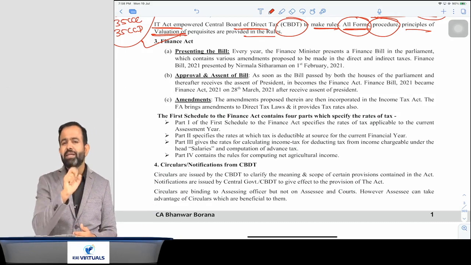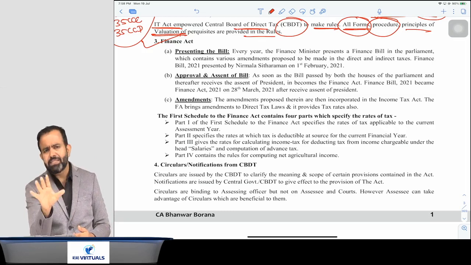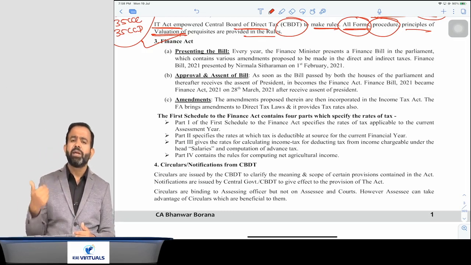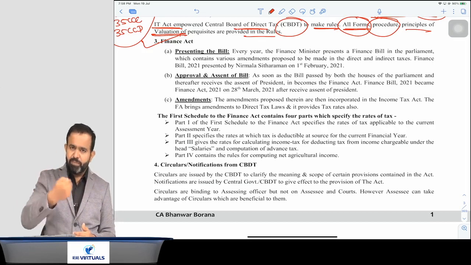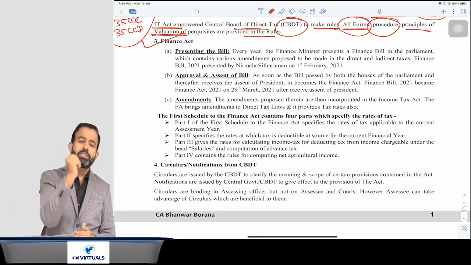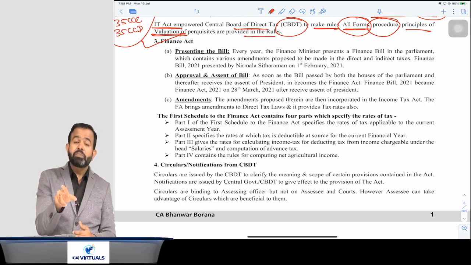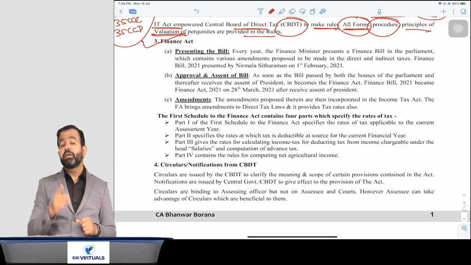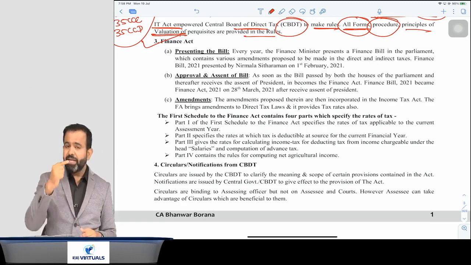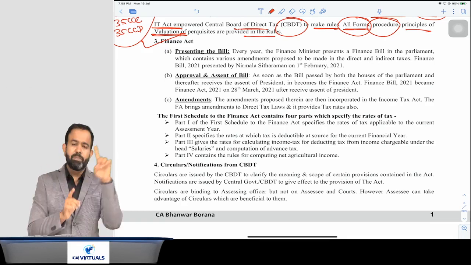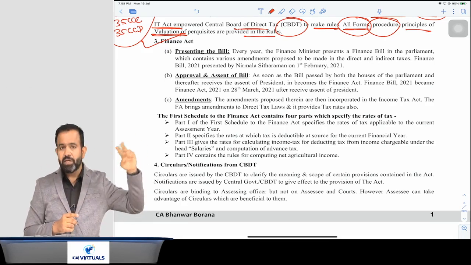Now why did they make the change? There is one reason. Mostly, whatever amendment is made in the budget is applicable from 1st April. But what happened? Suppose they presented the budget on the last day of Feb. Many times, what is the procedure? First they will present the budget in the Lok Sabha, the lower house, and the Rajya Sabha, the upper house.